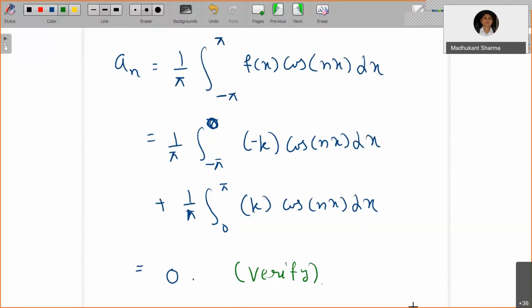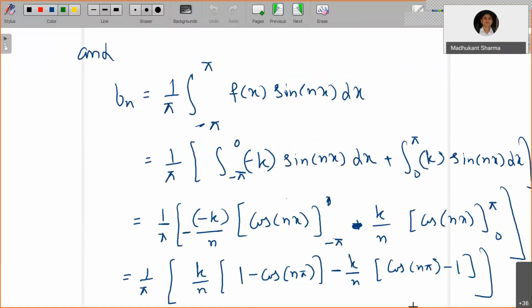Okay, right. Now similarly you can have bn. So in bn, 1 by pi integration from minus pi to pi of f of x sin nx. Okay, so now integrate all the things over the interval, using the definition of f of x, that is minus k over minus pi to 0, and f of x is k over 0 to pi. Now integrate both the integrals, substituting upper limit minus lower limit.